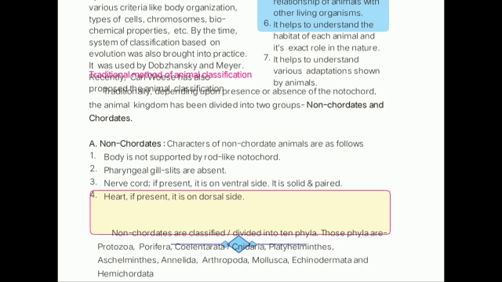According to this classification, animals are broadly classified into two categories, that is non-chordates and chordates.